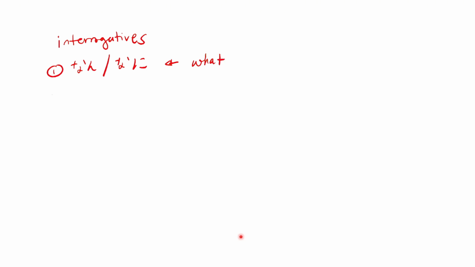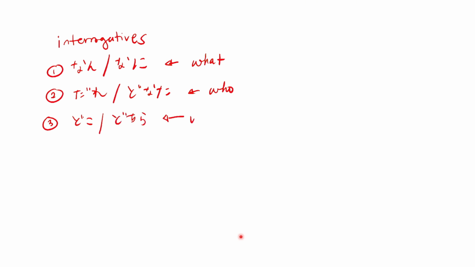Number 2, we have dare or donata, which is who. Number 3, we have doko or dochira, where or which direction. So we have a nani, we have a dare, we have a doko.